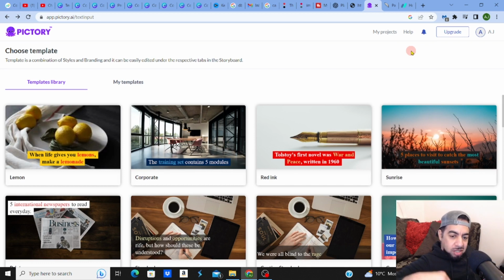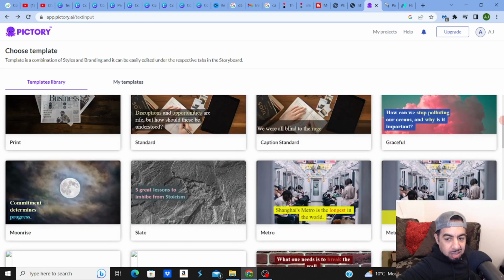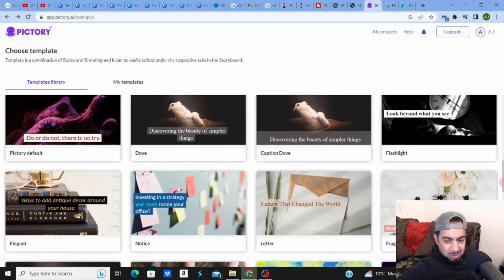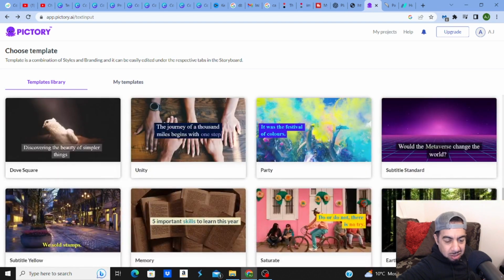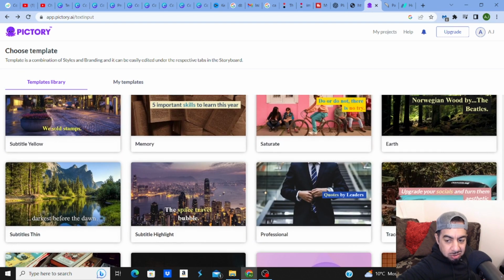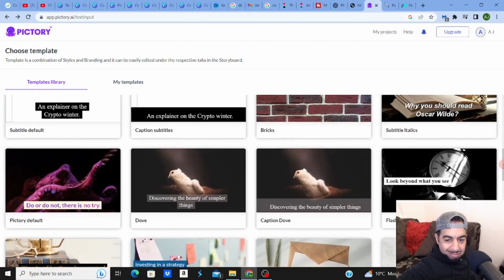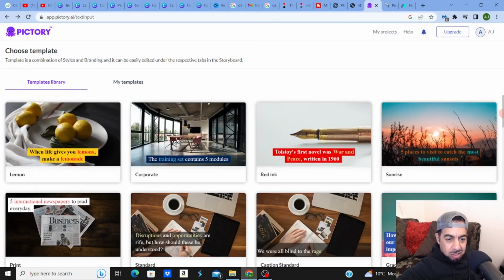Right, let's choose a template. Now, don't forget, these guys are smart. Pictory is smart, so it's going to choose also something that somehow relates. Let's see what's going on. There's all sorts, I don't know which one to choose, really. I mean, what's going to be related to drop shipping? There's loads.